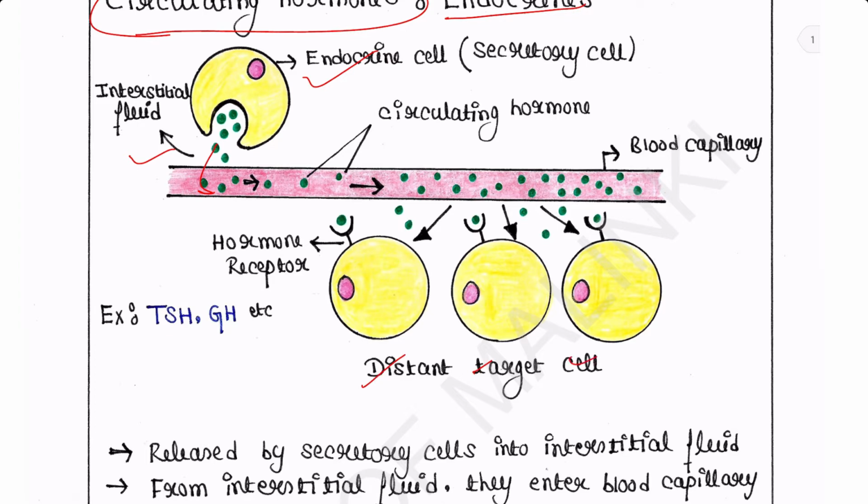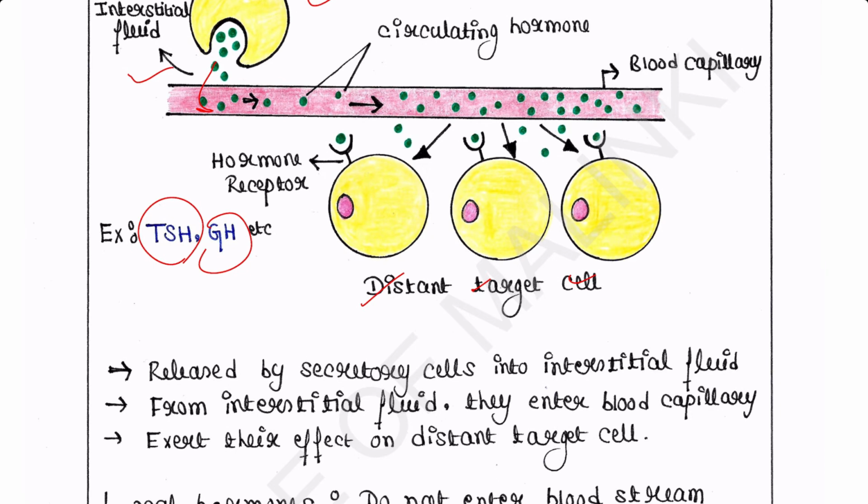And these target cells are located away from the secretory cells. So they are distally located from the secretory cells. Example: TSH, thyroid stimulating hormone, growth hormone, GH, etc. Actually, the majority of hormones come under the endocrine category.